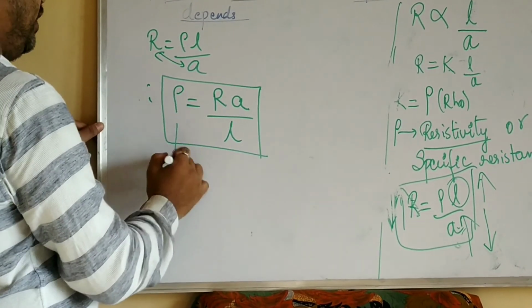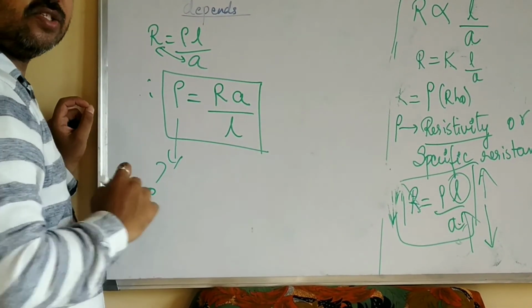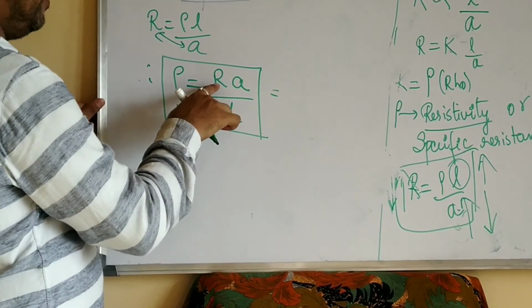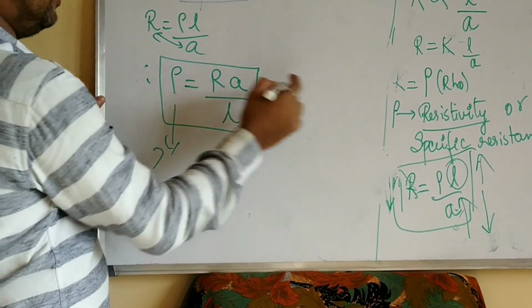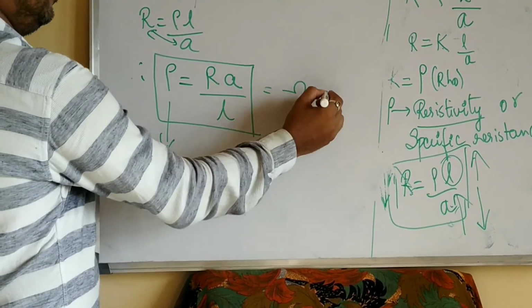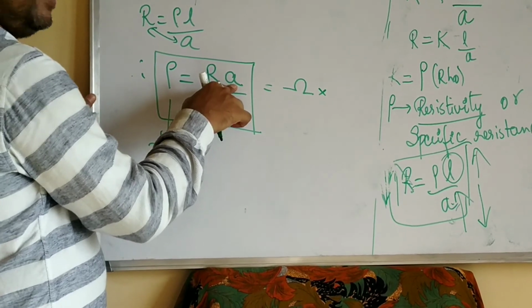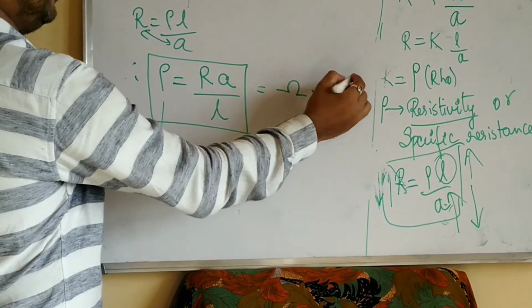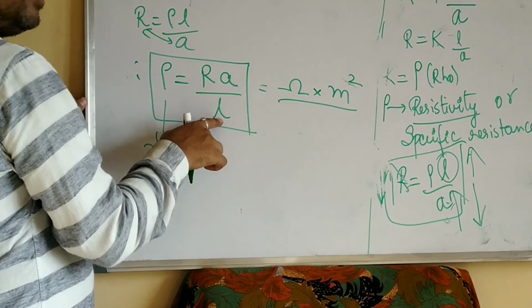Now what is the unit of this specific resistance or resistivity? Very simple. See here. The right hand side quantity is the numerator. What is the unit of resistance? Ohms. Multiplication, right? R into A. What is the unit of area? Area of cross section is measured in meter square, divided by what is the unit of length?